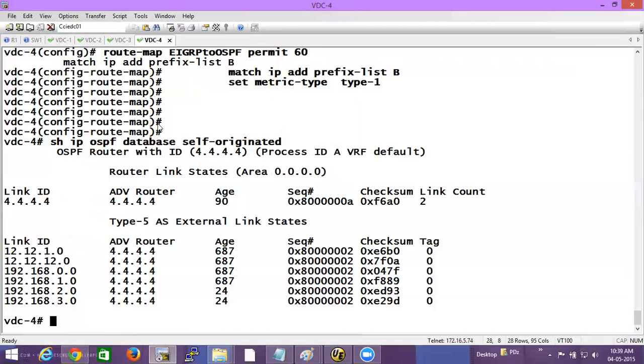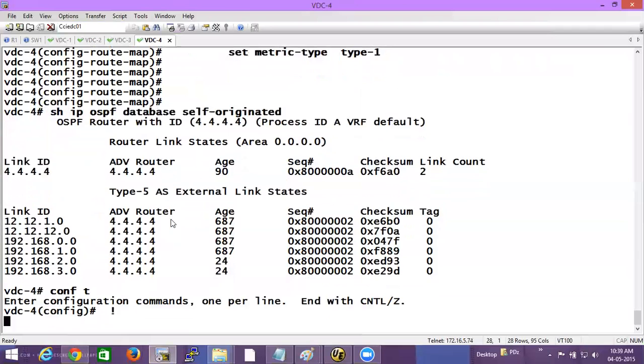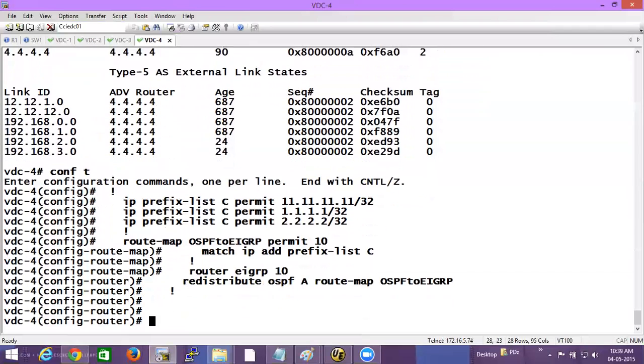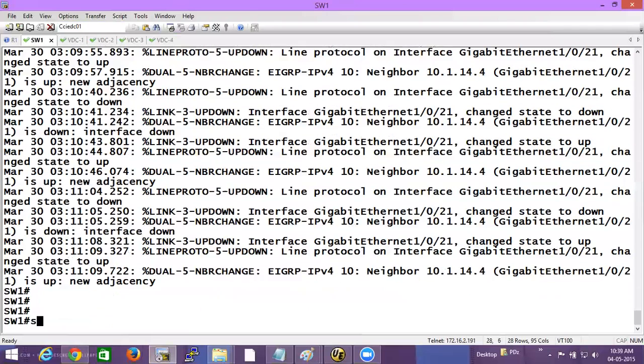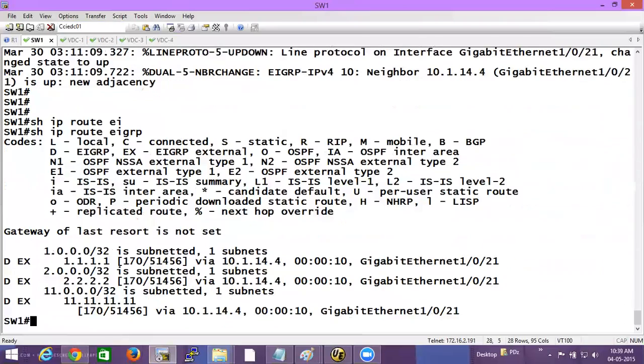On VDC 4. Now that should appear on which switch? Switch one. Show IP route EIGRP. So that comes as a D EX route. I'm getting 1.1, 2.2, 11.11. Fine. They are all coming as /32. That's also fine.